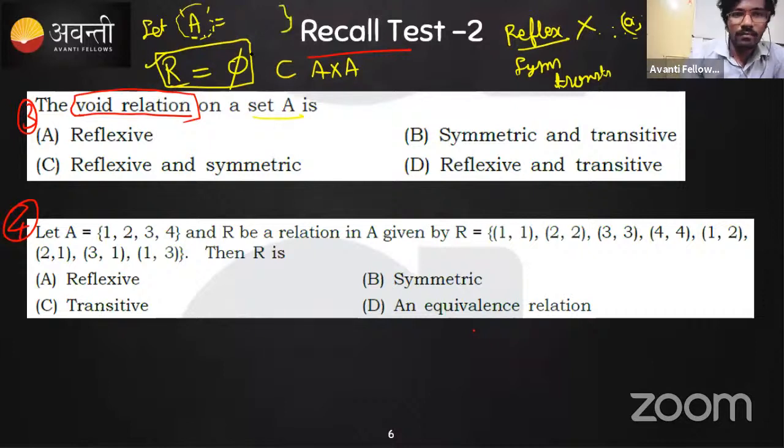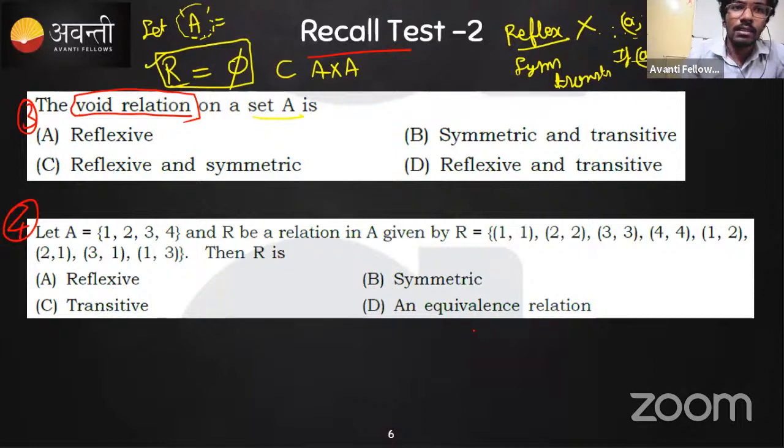So is it symmetric? Third one B, that is very good. Third one B is the right answer because it's symmetric and transitive. Why? If A comma B belongs to R, then only this implies B comma A must belong to R. But this is not present, so we do not consider whether B comma A belongs or not.